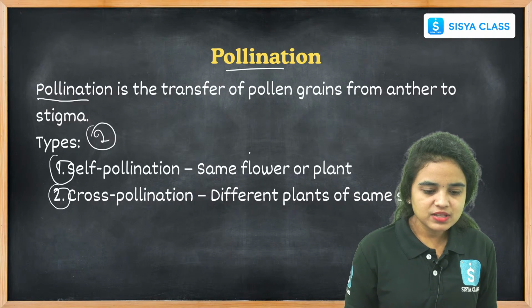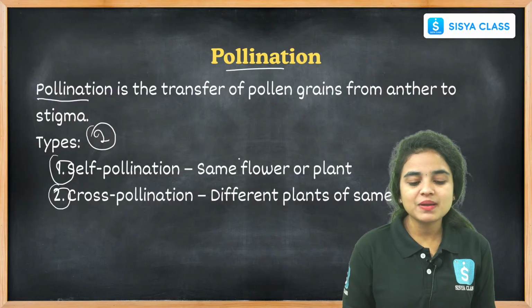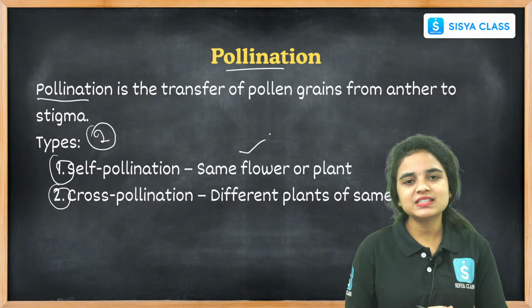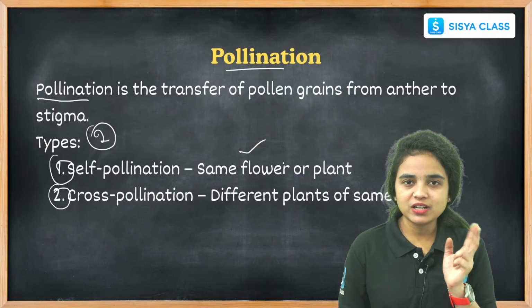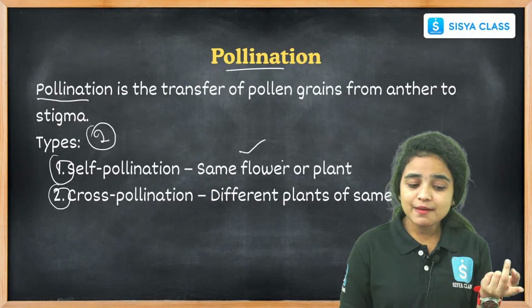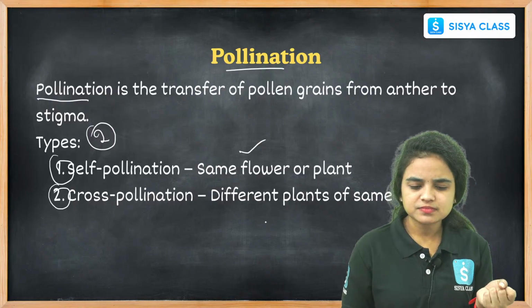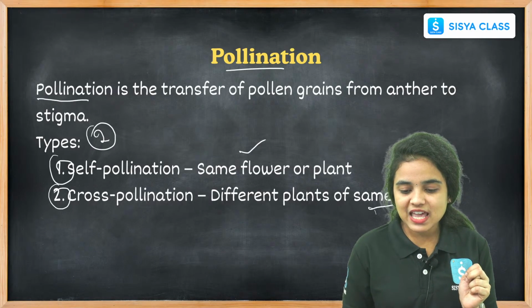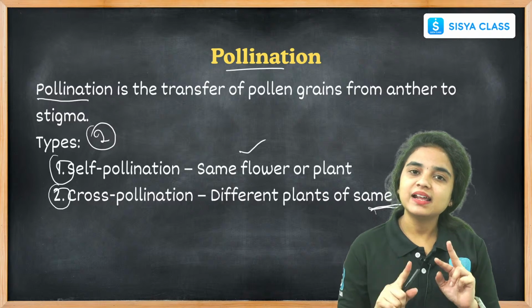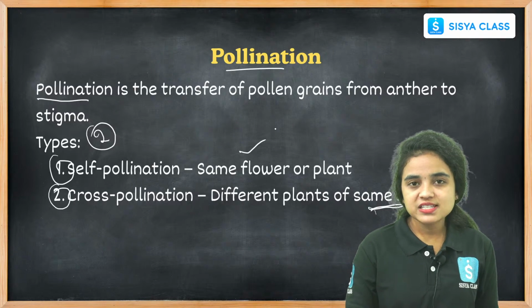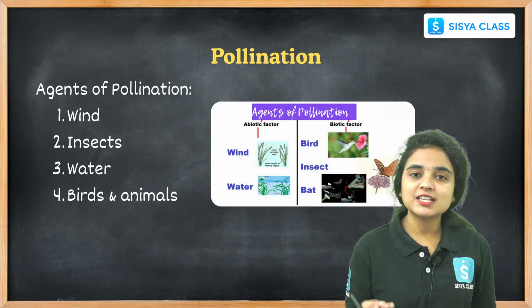Coming to self-pollination, this process happens within the same flower of the same plant. Right? Coming to cross-pollination, it happens between different plants of the same species. Okay, it should be the same species, but the plants are different. And what are the agents that participate in this pollination?